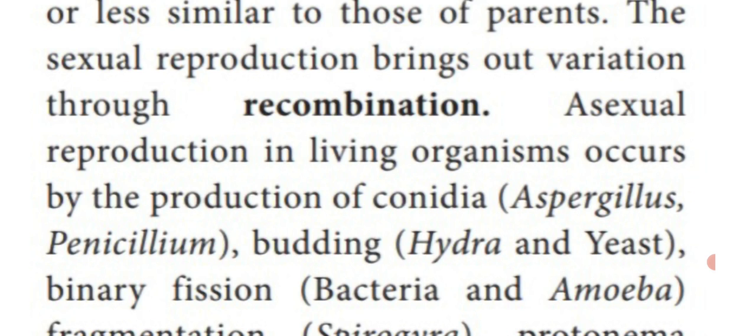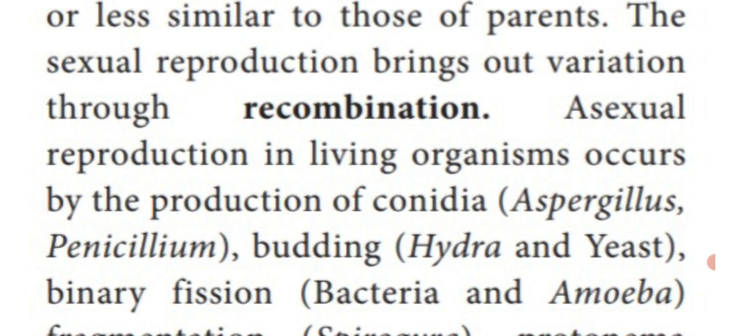But advanced organisms, that is higher plants and animals, show variation through recombination of DNA. That reproduction is called sexual reproduction. Another definition is the fusion of male gamete and female gamete to form the diploid zygote. This zygote develops into a new individual by the process called recombination. So these are the two types of reproduction, asexual and sexual reproduction.